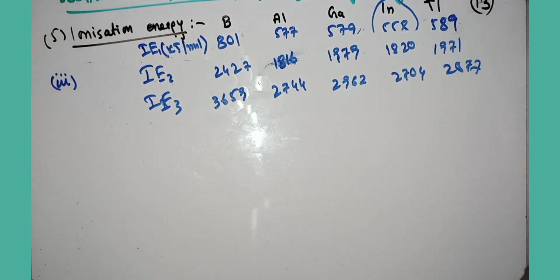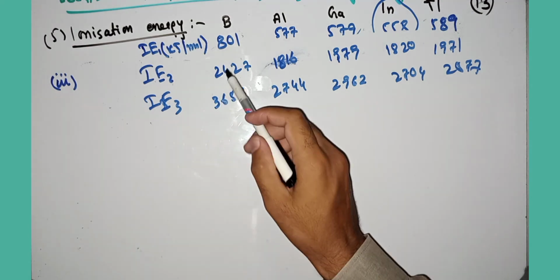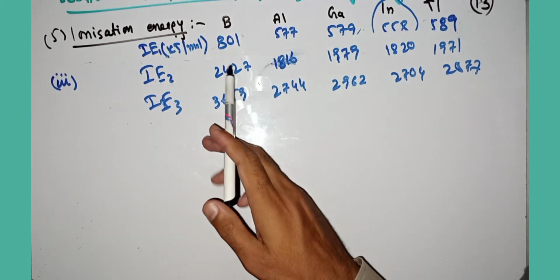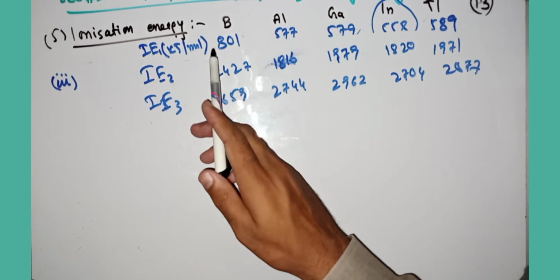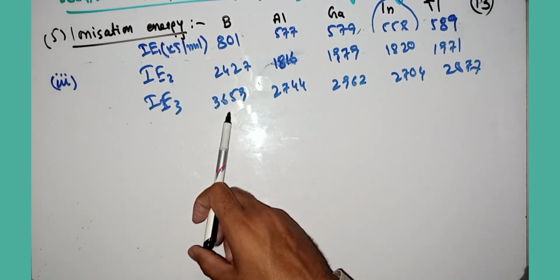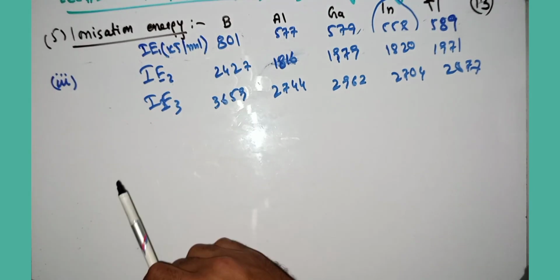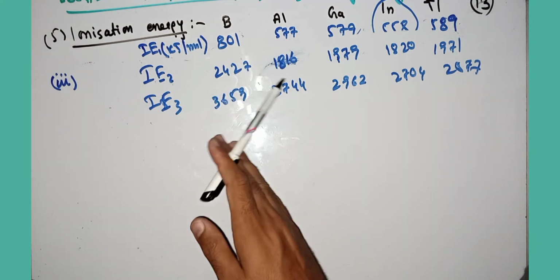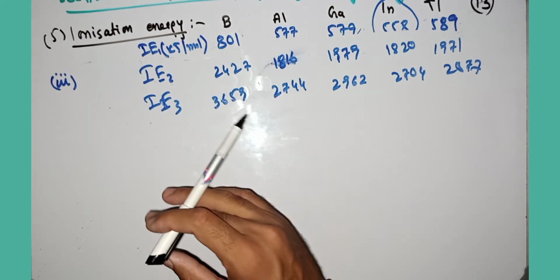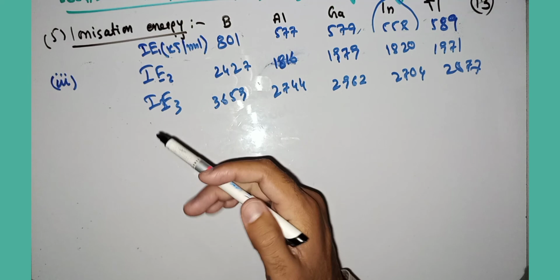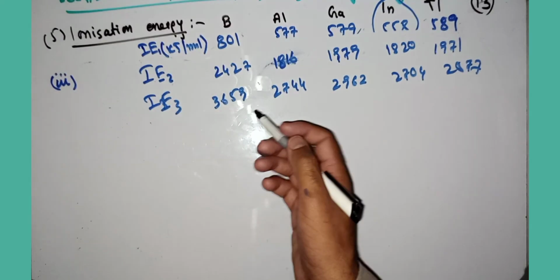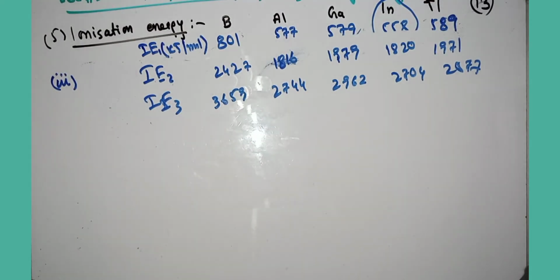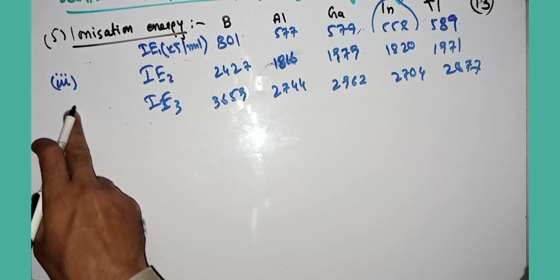So why do the successive ionization energies of the boron family increase? For boron, the first ionization energy is 801, the second ionization energy is greater than the first, while the third ionization energy is greater than the second and first. So why does this increase occur when the next electron is removed? What is the reason behind this? This is the point that I am explaining to you.